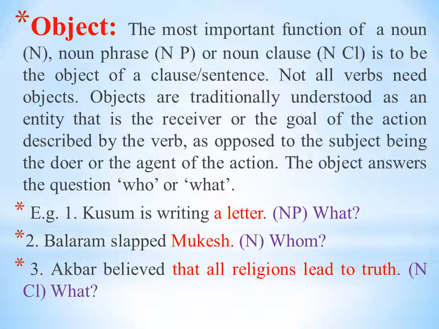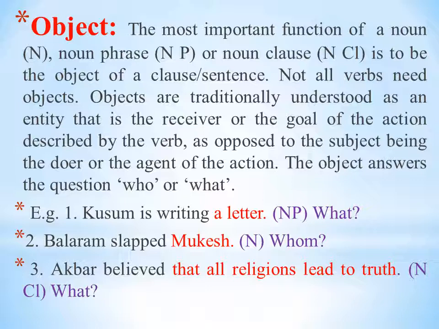First example, Kusum is writing a letter. A letter is here NP or noun phrase. Kusum is writing. If you ask question what, we get object. What she is writing? A letter is object. Okay, object may be a noun phrase. Then Balaram slapped Mukesh. Balram slapped whom?